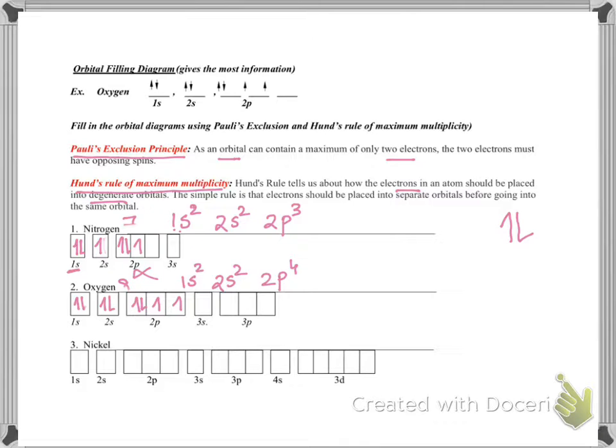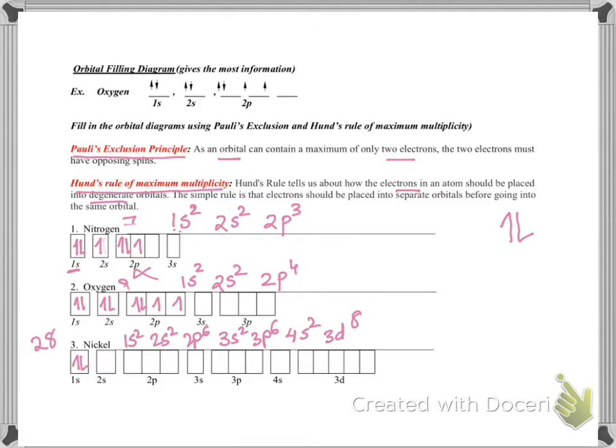The last one is nickel. Nickel is a transition element, a d block element, and if you look in the periodic table, nickel's atomic number is 28. If you write down the electronic configuration, it will be 1s2, 2s2, 2p6, 3s2, 3p6, 4s2, 3d8. That makes a total of 28.